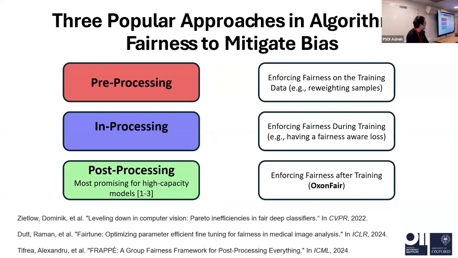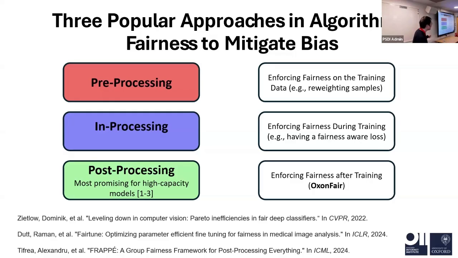Generally, we categorize this kind of methods into three categories: pre-processing, in-processing, and post-processing. The pre-processing is very easy, right? The main bias comes from the data, so we should make better data. We just ask a lot of people to help make the data as good as possible. So this is very straightforward.